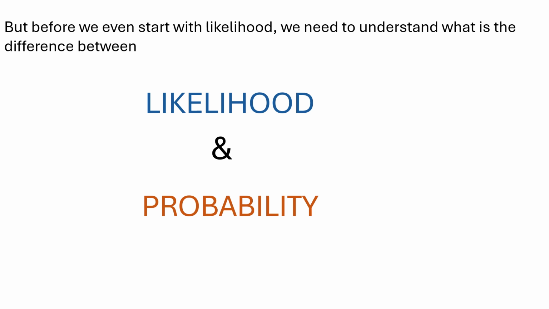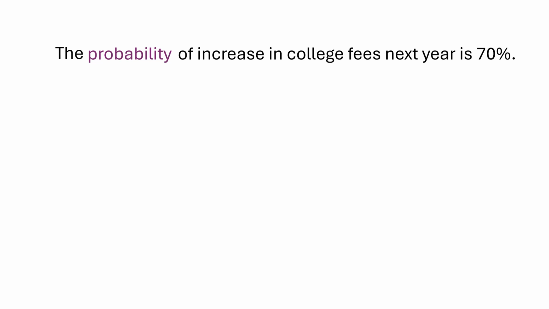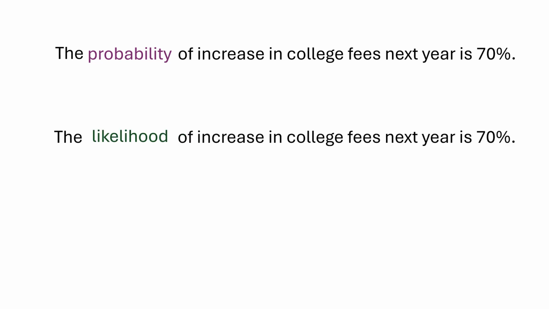Let us suppose they are picked up from two different national dailies. Okay, the probability of increase in college fees next year is 70%. This is the statement with respect to a certain state. It is published in a certain national daily on a certain day, and in some other national daily on the same day with reference to the same state, same news, there is another headline, and that headline is that the likelihood of increase in college fees next year is 70%.